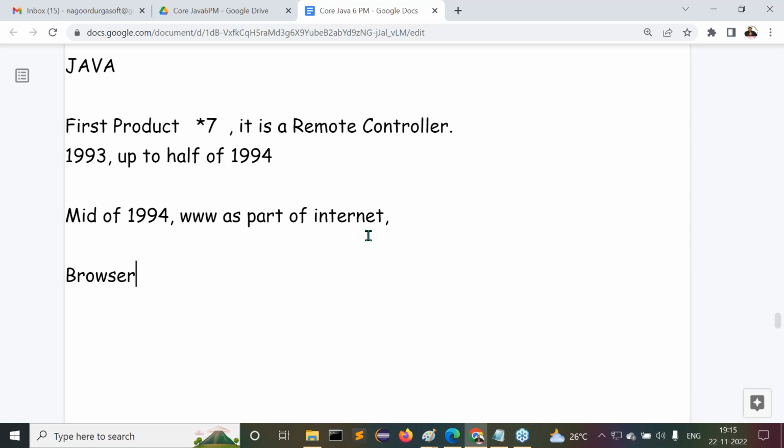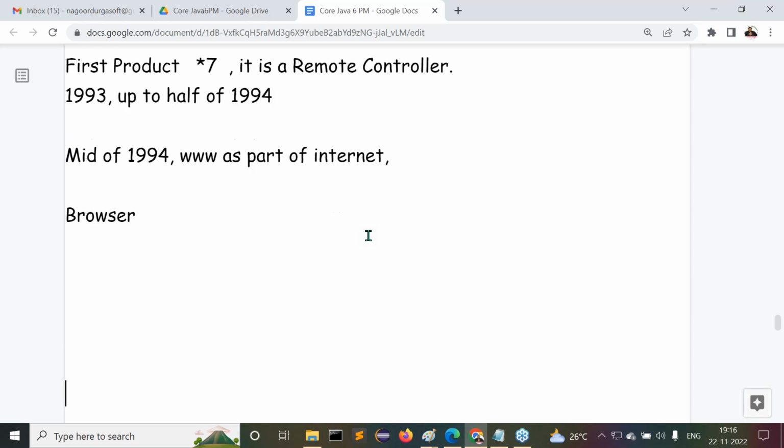Now, people were searching for the key component inside the WWW. They identified the browser as the key component. That's clear to all of you? Then a very good demand was available for browsers in the mid of 1994. Observe carefully: in the mid of 1994, only one browser was getting very good demand. That browser is Mosaic.